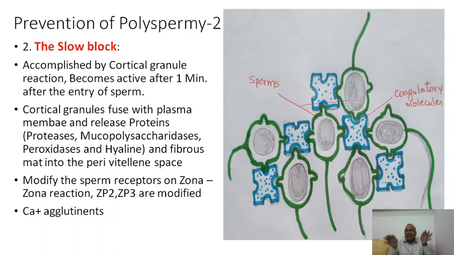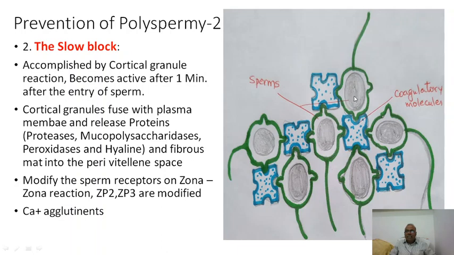So now the fertilizing membrane is formed. Once the fertilizing membrane is formed, no other sperm can enter the ovum, the zygote. Okay, and this is a very, very important thing. And certain materials, the slow block is a very slow block. You see here, all the sperms in the surrounding area of the egg are now agglutinated with one another with the help of these granules.